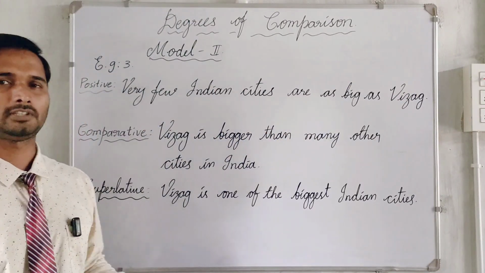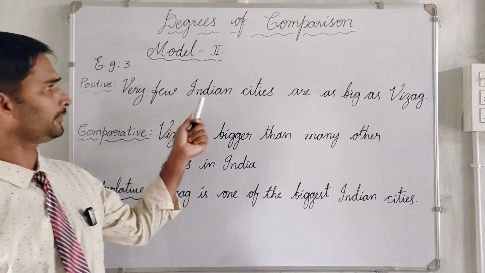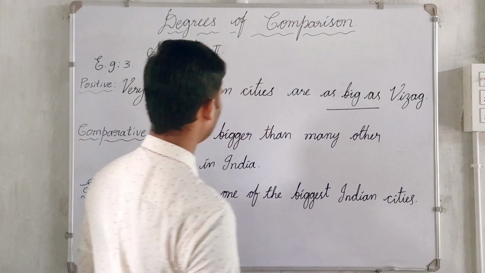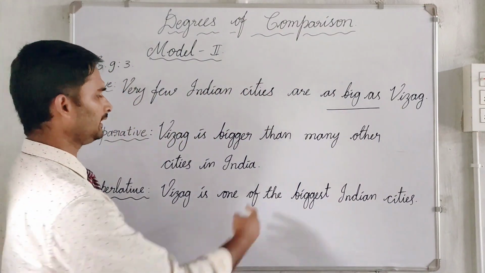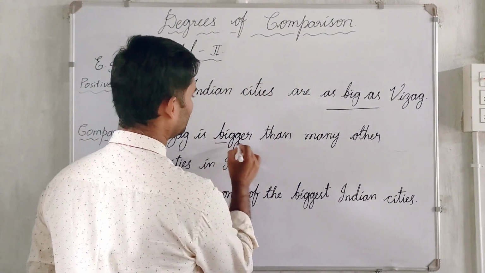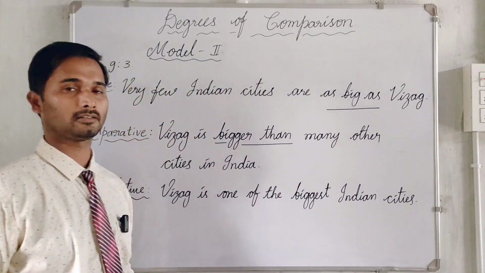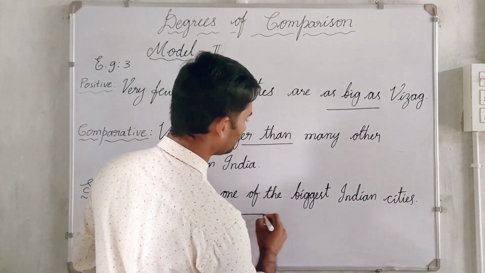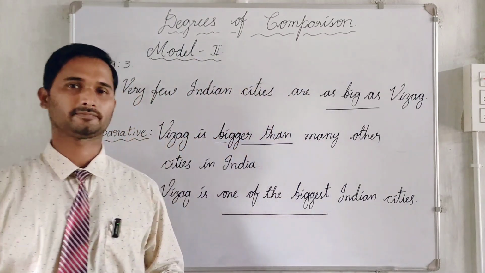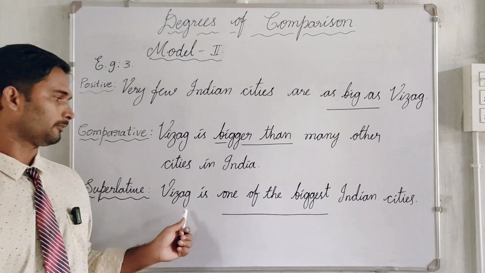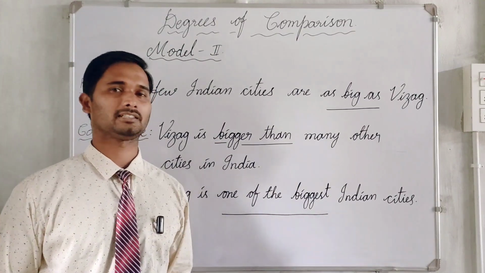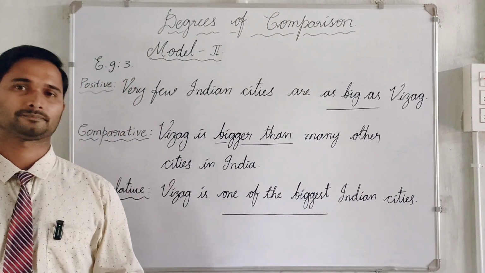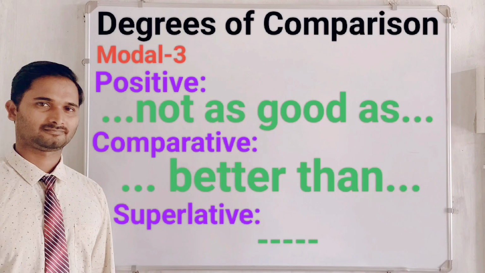Let us learn model 2 with some more examples. Example 3: Very few Indian cities are as big as Vizag. No comparison is made. Comparative: Vizag is bigger than many other cities in India. Bigger than many other cities. And the superlative form: Vizag is one of the biggest Indian cities. It means there are many big cities in India and it is one of them.